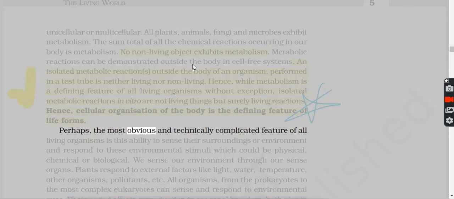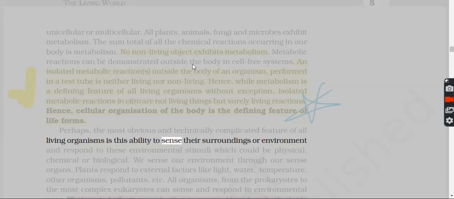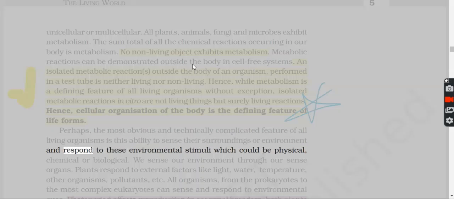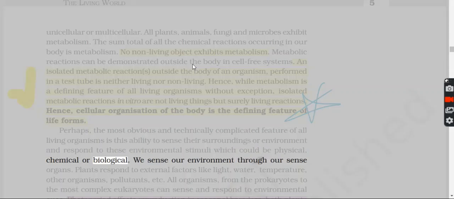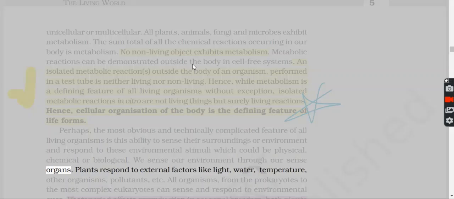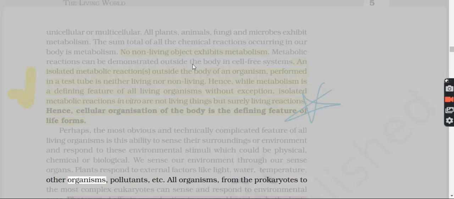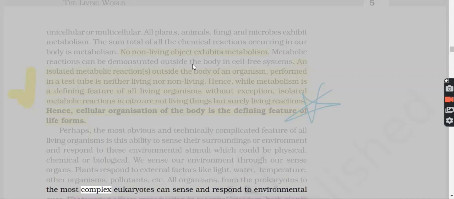Perhaps the most obvious and technically complicated feature of all living organisms is this ability to sense their surroundings or environment and respond to these environmental stimuli, which may be physical, chemical, or biological. We sense our environment through our sense organs. Plants respond to external factors like light, water, temperature, other organisms, pollutants, etc. All organisms, from the prokaryotes to the most complex eukaryotes, can sense and respond to environmental cues.